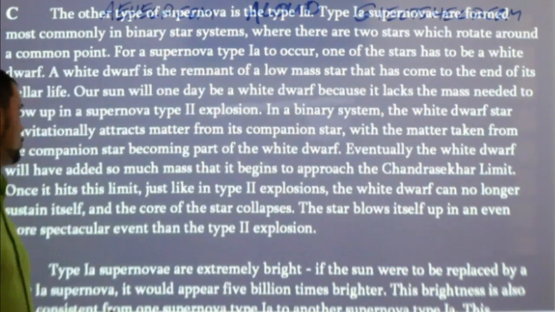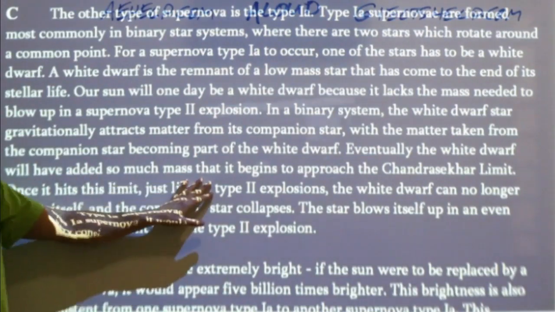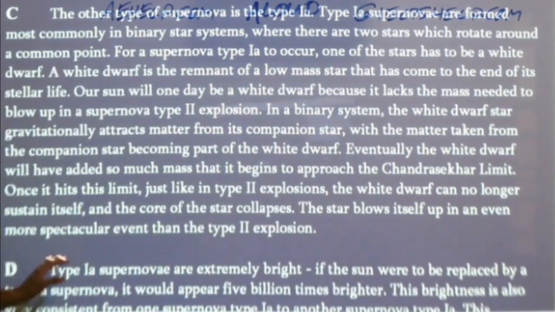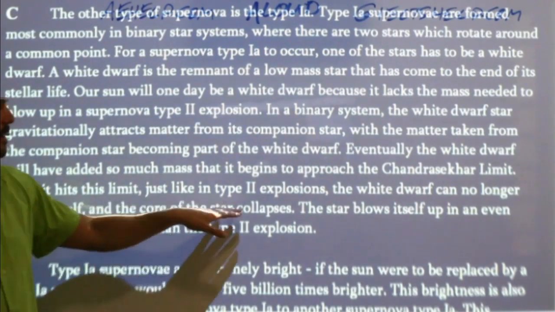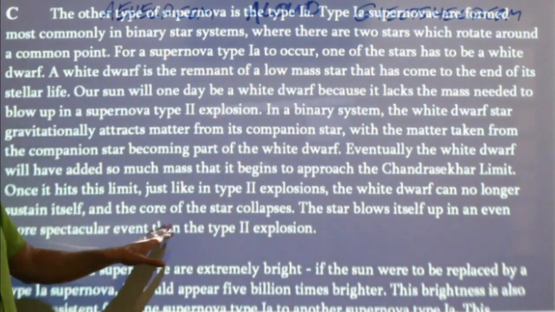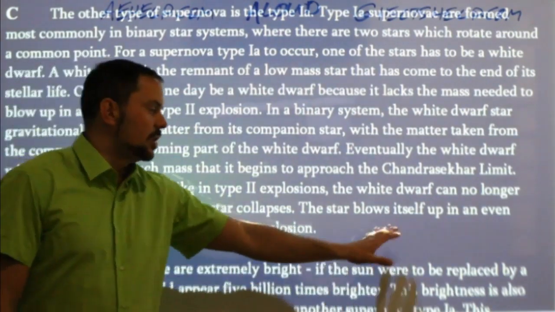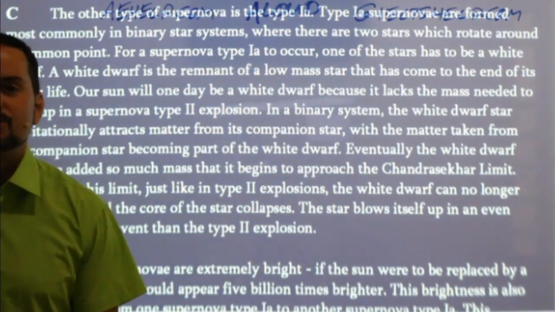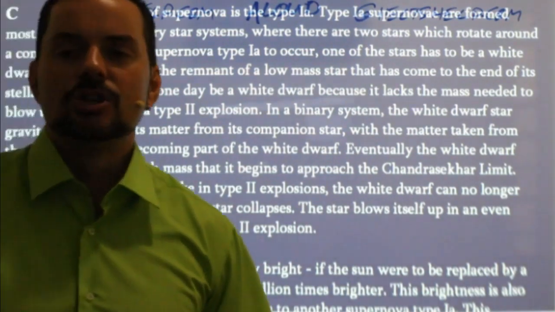Eventually, the white dwarf will have added so much mass that it begins to approach the Chandrasekhar limit. Once it has hit this limit, just like type 2 explosions, the white dwarf can no longer sustain itself and the core of the star collapses. The star blows itself up in an even more spectacular event than a type 2 explosion.